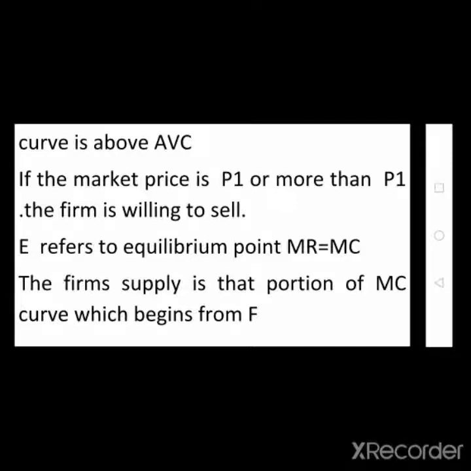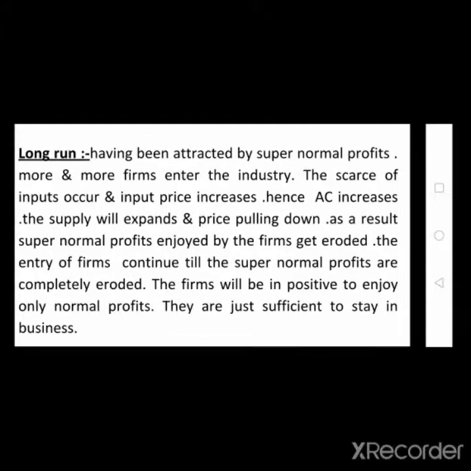If the market price is above, the firm's supply is that portion of the marginal cost curve which begins from F. So this is the graph. What is the long run?